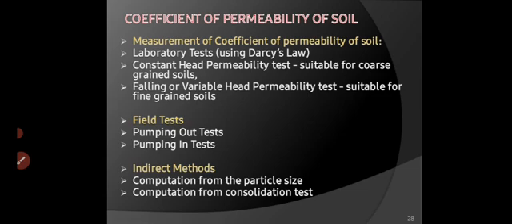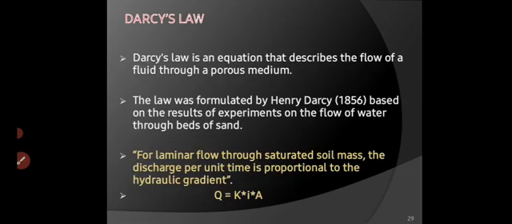So these are the laboratory tests. Some field tests are there: pumping out test, pumping in test. And if we don't have instruments, then indirect methods: computation from the particle size, and computation of permeability from consolidation test results.